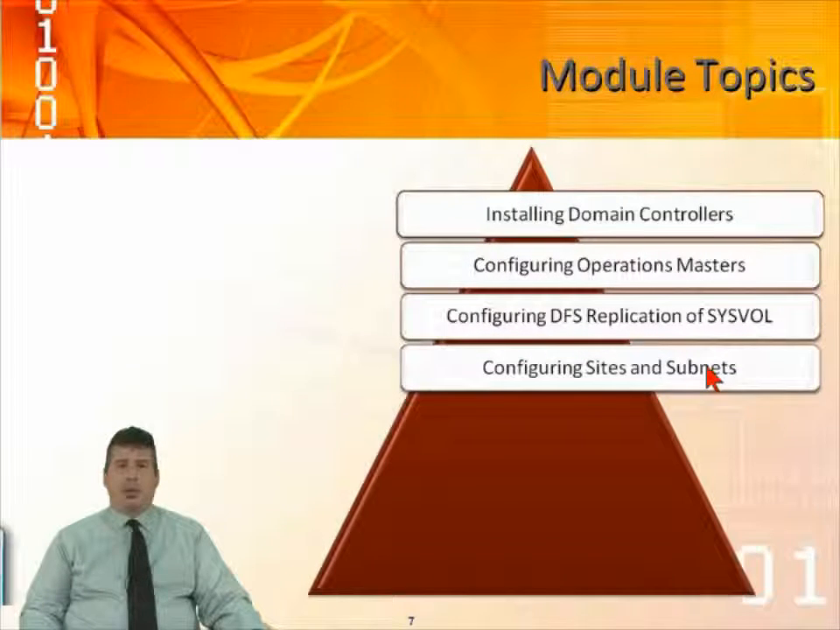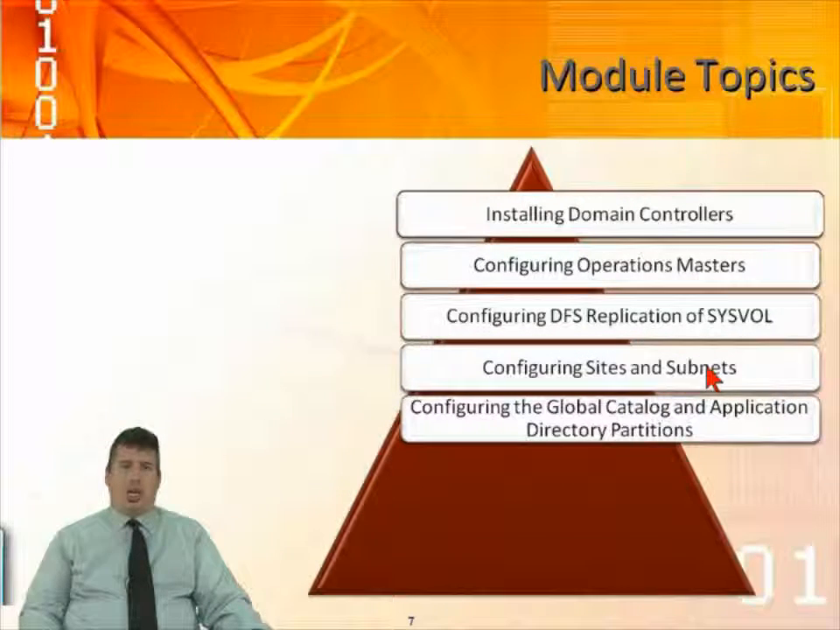Configuring sites and subnets. The sites are going to be the actual physical representation of Active Directory. From this point, we've been talking about the logical. Now we'll be delving into the actual physical. And this provides us the ability to configure replication of our domain controllers. Configuring global catalog and application directory partitions.